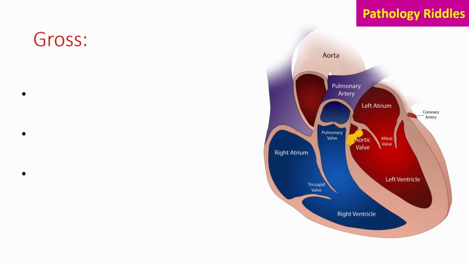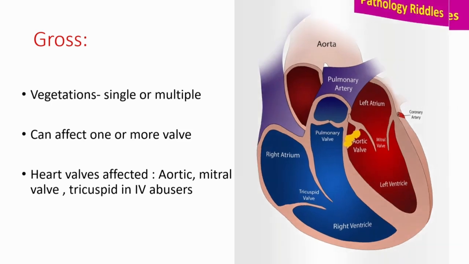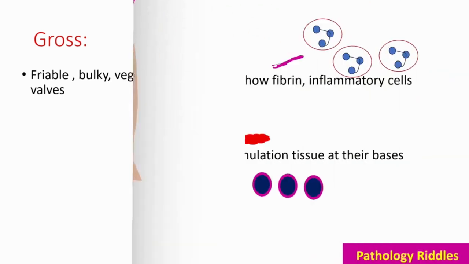So coming to gross. Grossly, the vegetations can be single or multiple. It can affect one or more valves. The heart valves which are commonly affected are aortic, mitral valve, and tricuspid valve in IV abusers. Grossly, the lesion is friable, bulky, and vegetations on heart valve which can involve surrounding areas also.